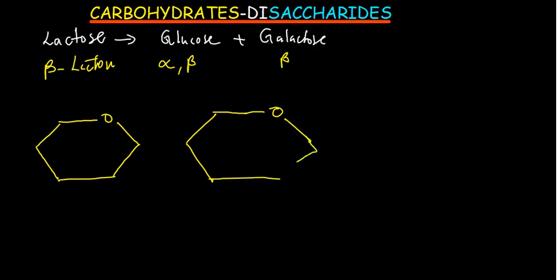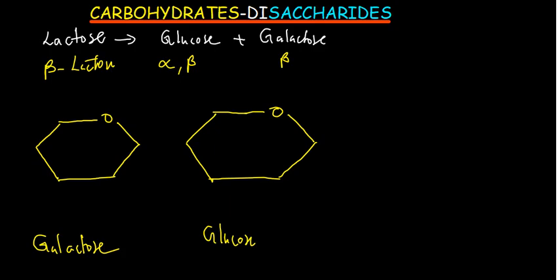The difference between glucose and galactose is just at carbon number 4. So this should be galactose here, and this should be glucose. If they give you galactose and glucose, you should be able to determine which one is which just by looking at carbon number 4 of the compound.